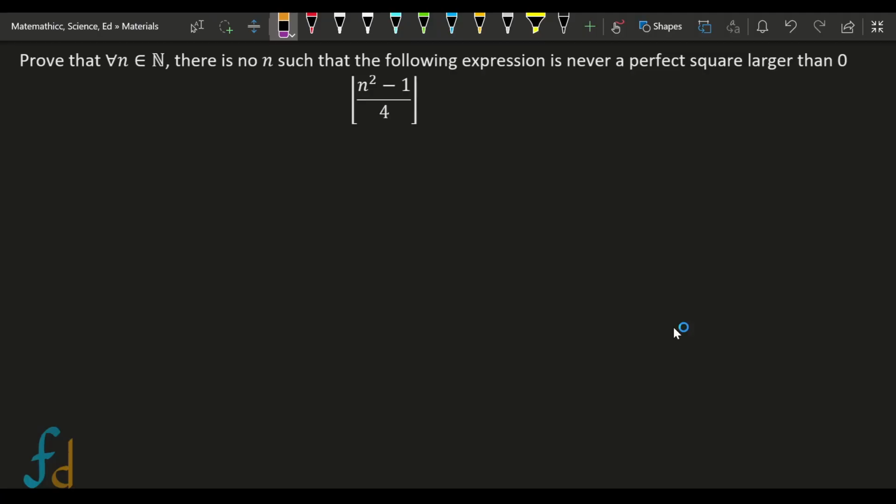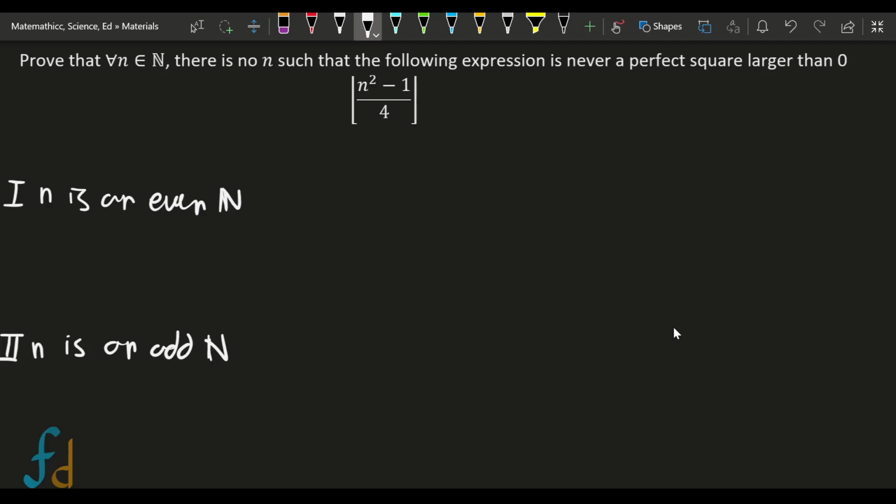Prove that for all natural numbers n, there is no n such that the following expression is a perfect square larger than 0: the floor of the quantity n squared minus 1, all over 4. To solve this problem, we divide it into two cases. The first case is where n is an even natural number. The second case is where n is an odd natural number.